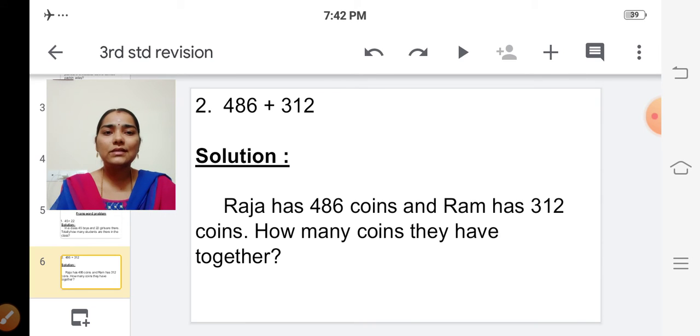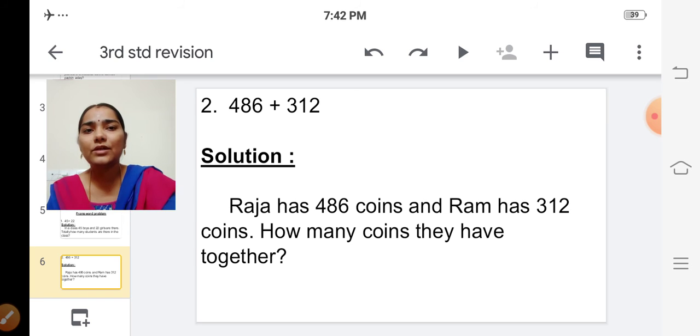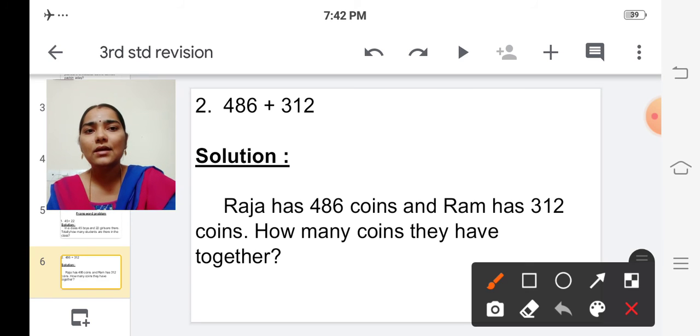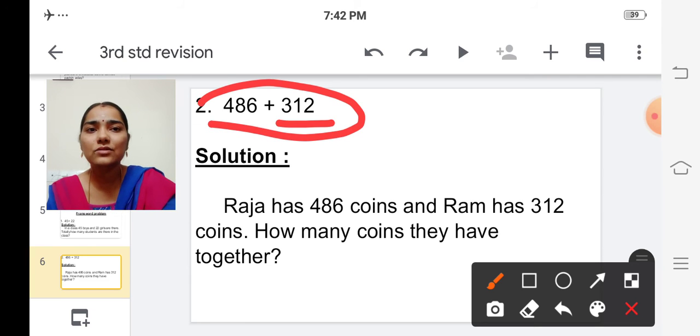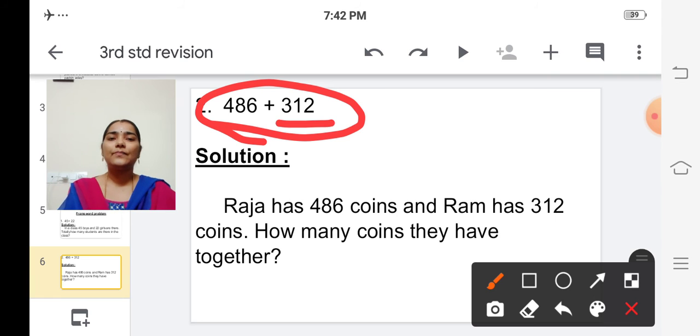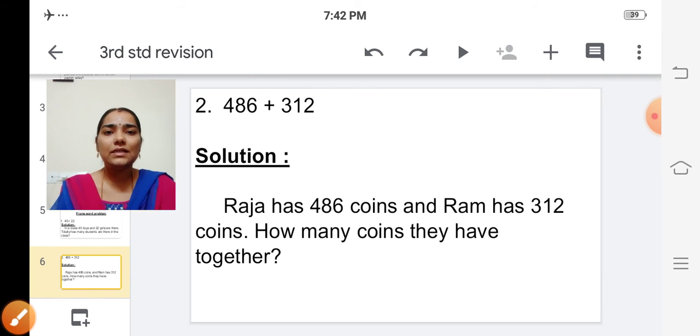How many coins they have together? So how many coins they have together, which means we are going to add these two numbers. Is it clear, children? So with that we are completing chapter number 3.